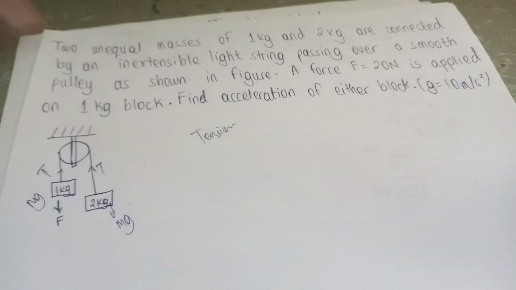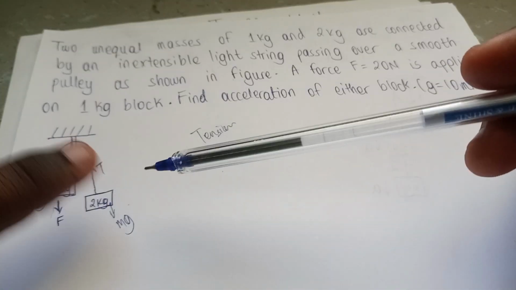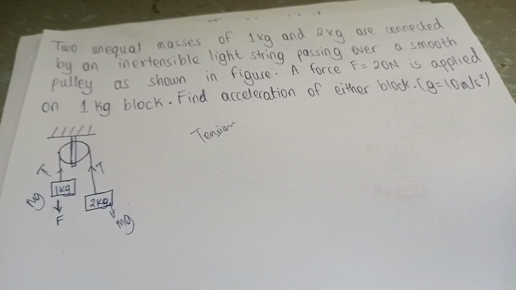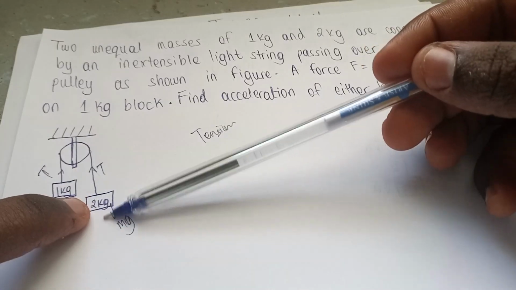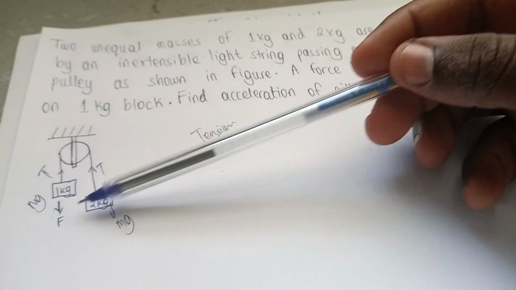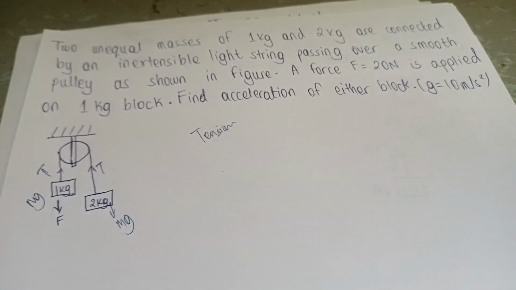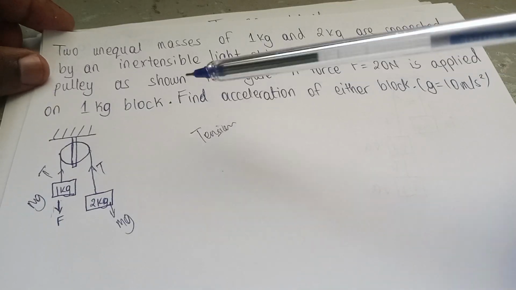You just need to know that the tension here equals the tension here for this set of pulley system, and it acts against the weight so as to be able to carry the mass, and the weight always acts towards the center of the earth, towards down. Now let's read the question.